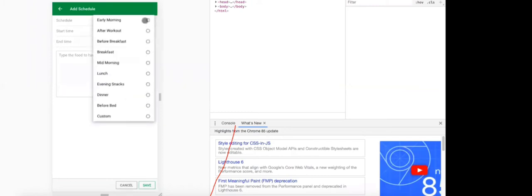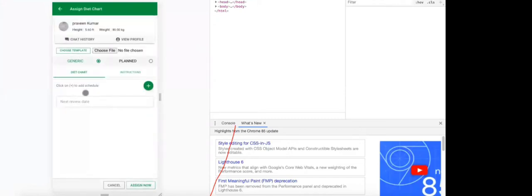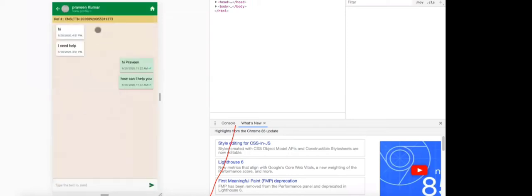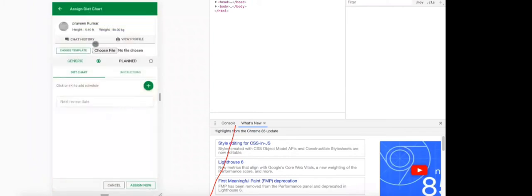This is basically the schedule. All the schedules are there. You can define whether early morning, after workout, before breakfast. If the schedule is not there, you can put a custom one also. So either I can do that or I can choose from a template. And at any given point of time, say for example, they want to recollect what has been discussed, they can go to chart history. While assigning, we want to see what we have discussed, what the client requirements are. You can always get into that. You can view the profile of the client.